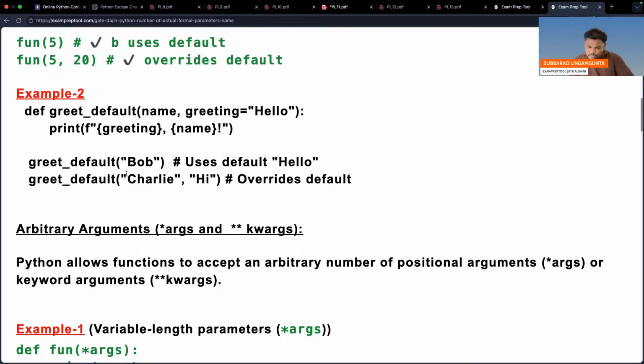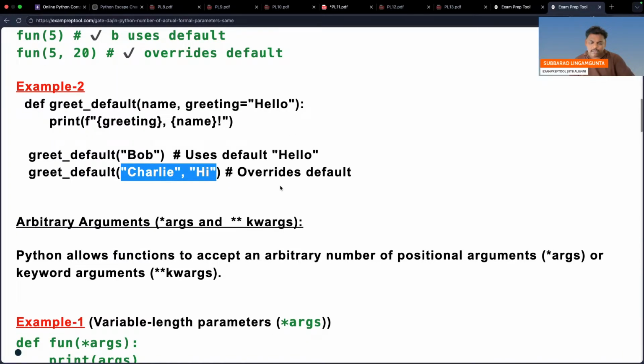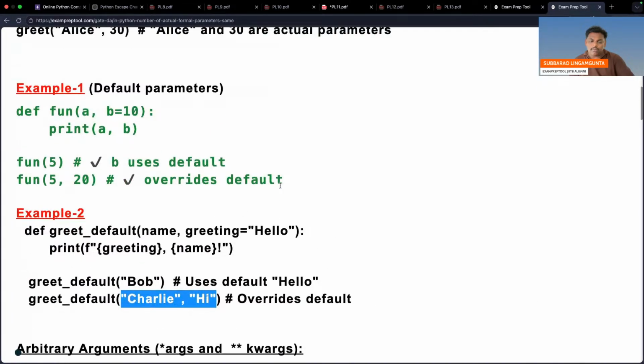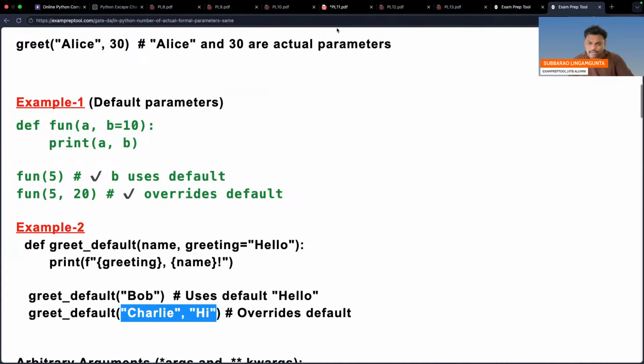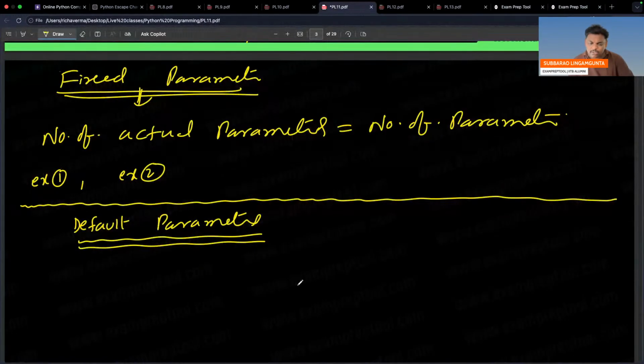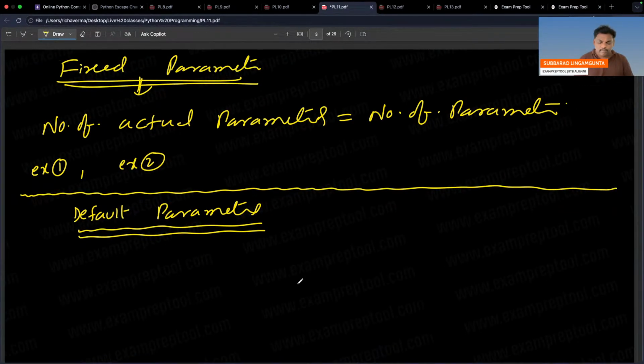Can you see the second one? Two parameters you are sending, so two will be taken. The default argument will be overwritten. That is also fine. I'm thinking default argument, two examples are there. I have done it. So let me go to the default.